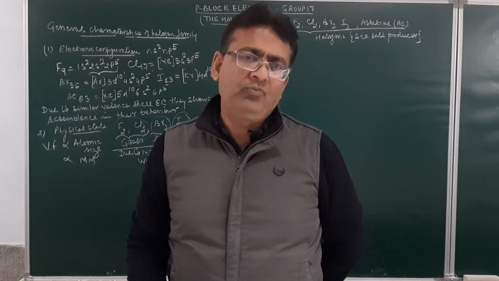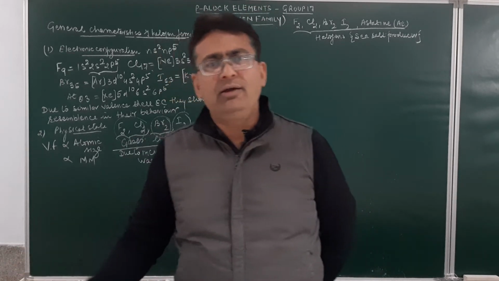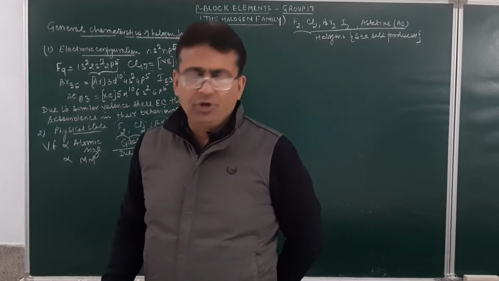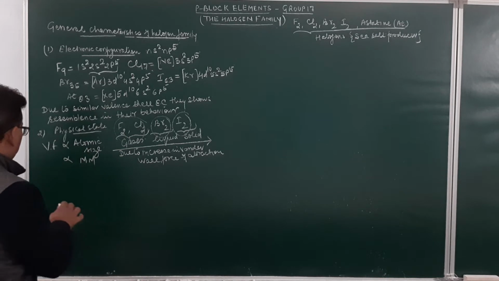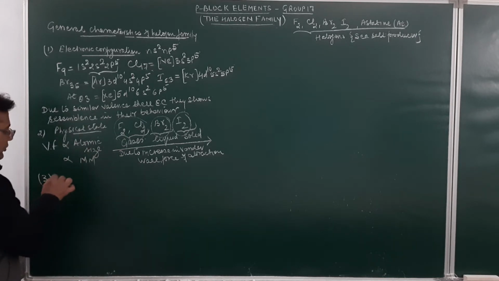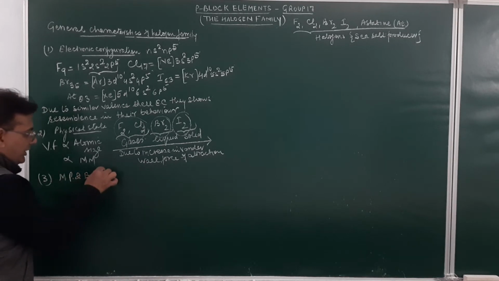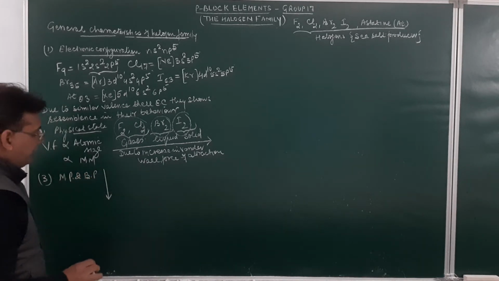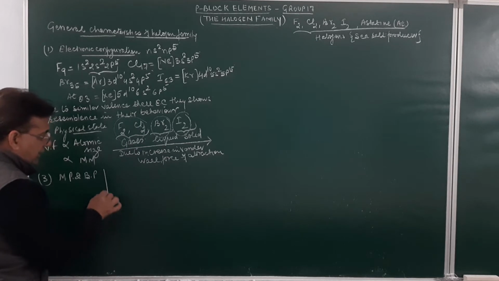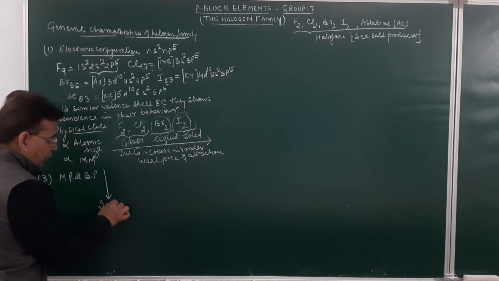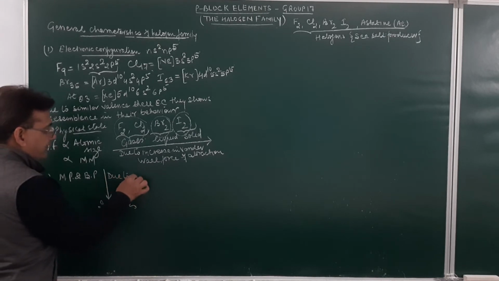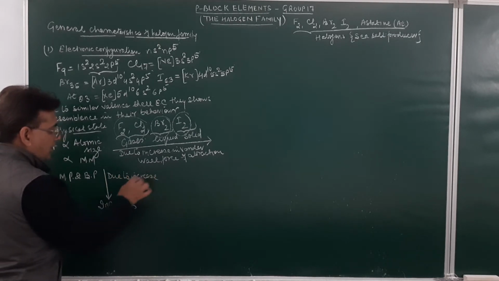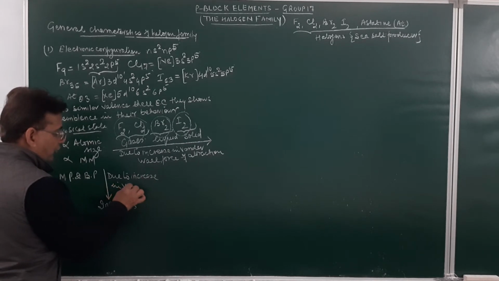Now, as discussed, the van der Waals force of attraction goes on increasing on moving down the group. So the physical state changes from gases to liquid to solid. So melting and boiling point increase on moving down the group. Why do they increase?